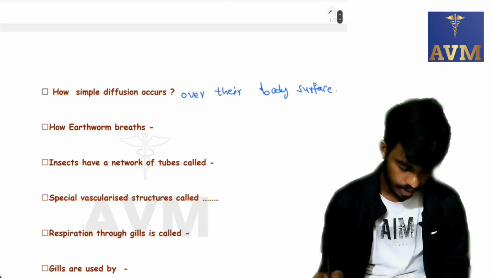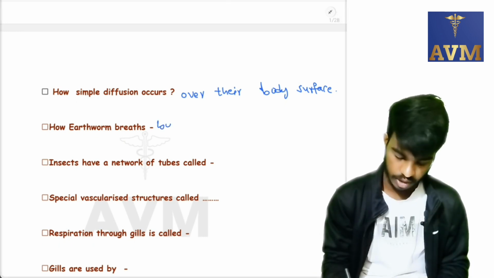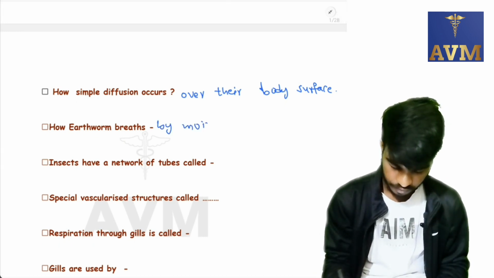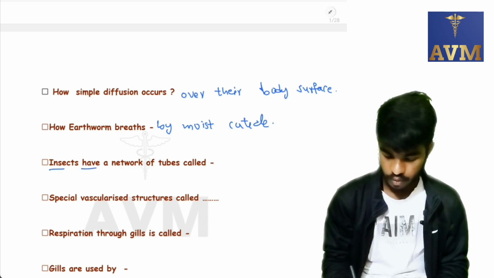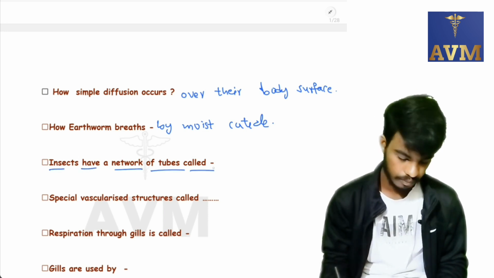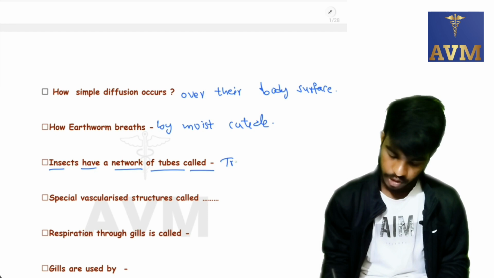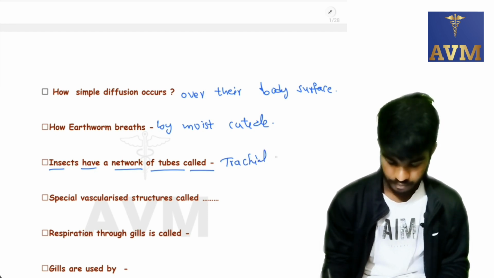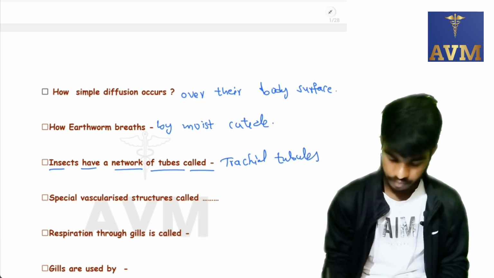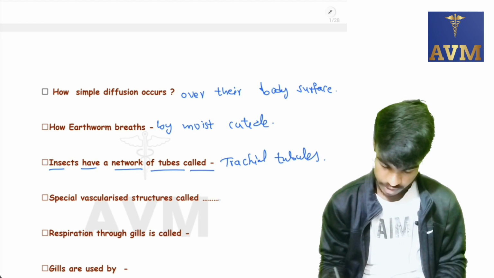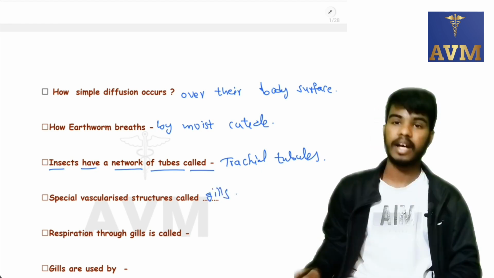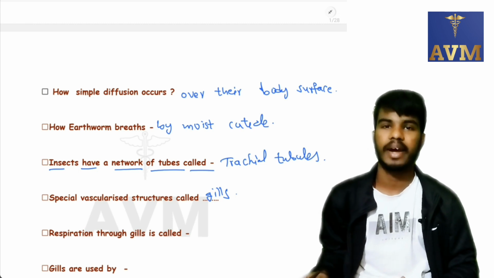And how does an earthworm breathe? By moist cuticle. Insects have a network of tubes called tracheal tubules. Special vascularized structures called gills. Respiration through gills is called branchial respiration.